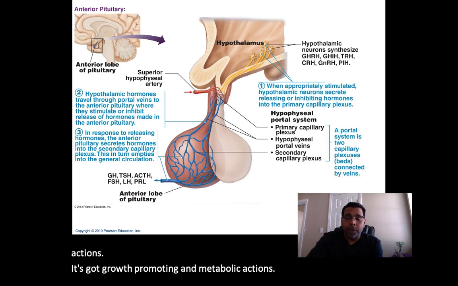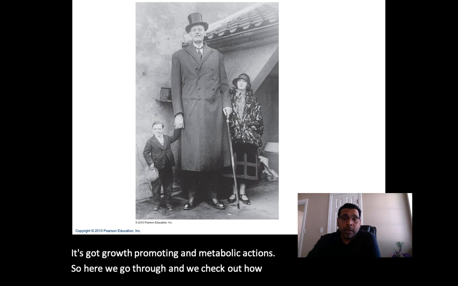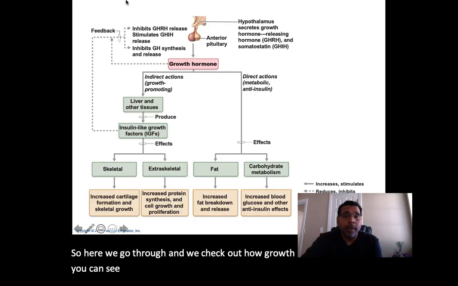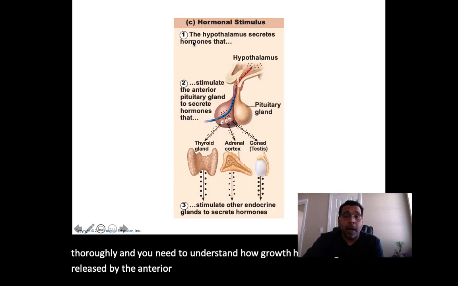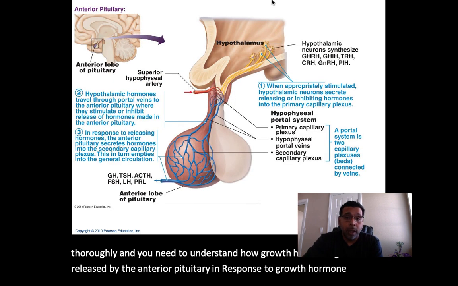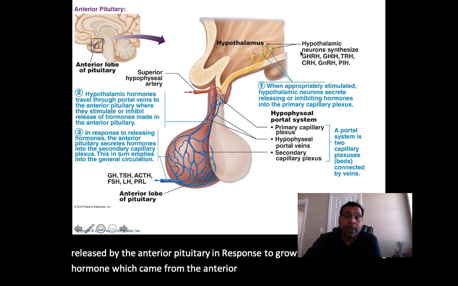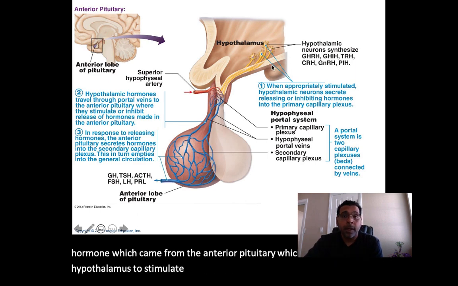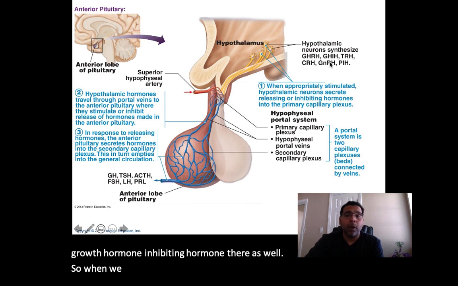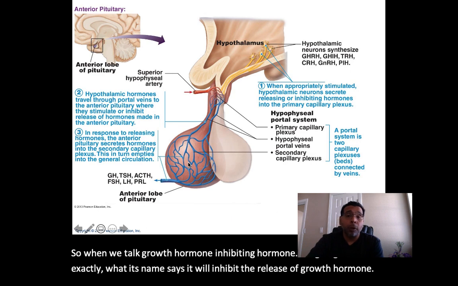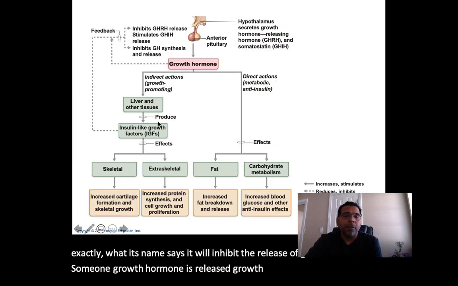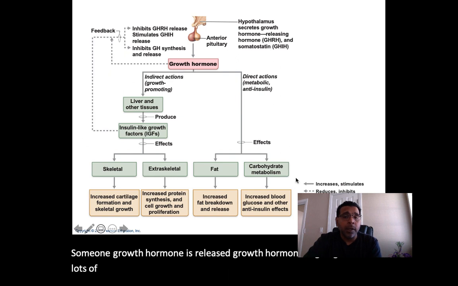So here when we check out how growth hormone functions, you can see that very nicely. You need to understand this thoroughly, and you need to understand how growth hormone gets released by the anterior pituitary in response to growth hormone releasing hormone, which came from the hypothalamus to stimulate the anterior pituitary. And you also have growth hormone inhibiting hormone there as well. It's going to do exactly what its name says. It'll inhibit the release of growth hormone. So now when growth hormone is released, it is going to affect lots of different organs you can see here.